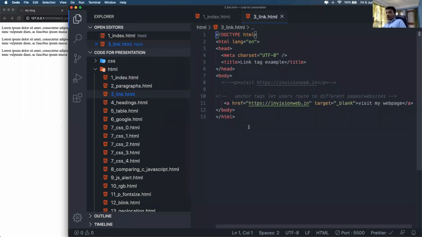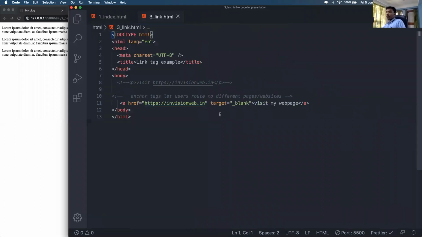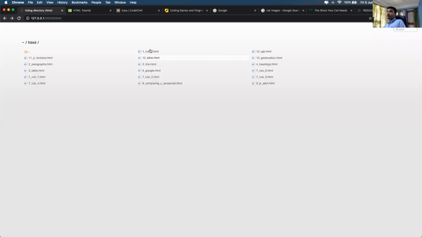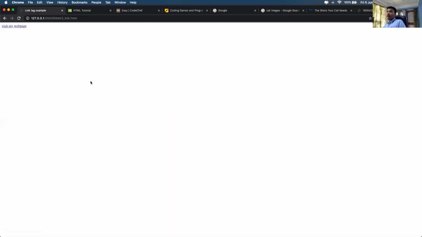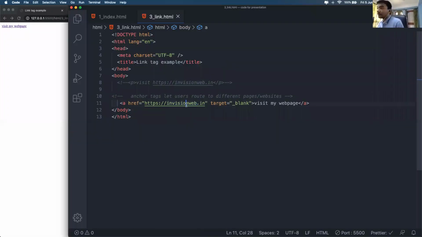Let's look at how to put links to your web pages. So the third example will be on links, how to put links. I'll just load the third example. By the way, if you have any questions, just ask me right away. I'll be explaining it again.